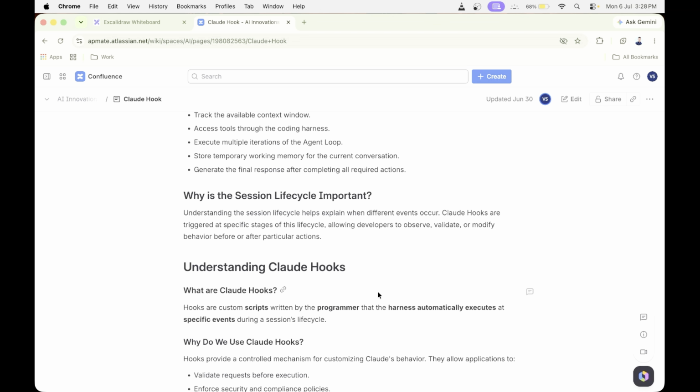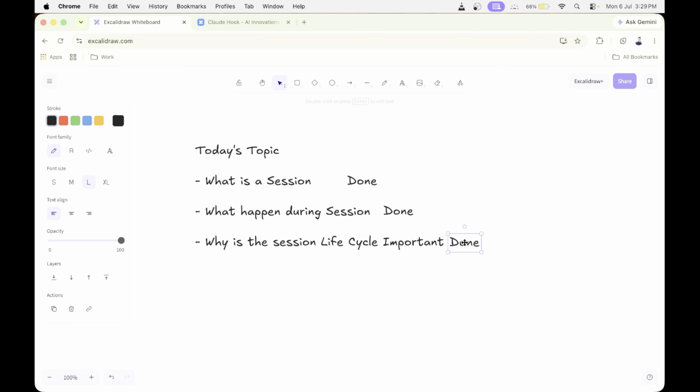For example, a hook can automatically format code before it's saved, perform a security check after a command executes, or log important events during the session. In short, the session life cycle provides the foundation for how Claude works, while hooks allow developers to customize and automate behavior at different stages of that life cycle. That's all about why the session life cycle is important. Now guys, you have an idea of why the session life cycle is important.